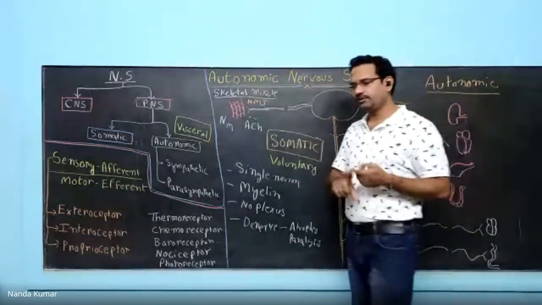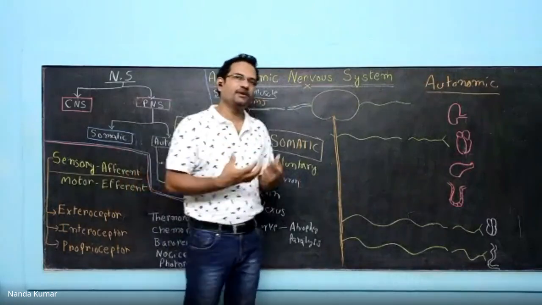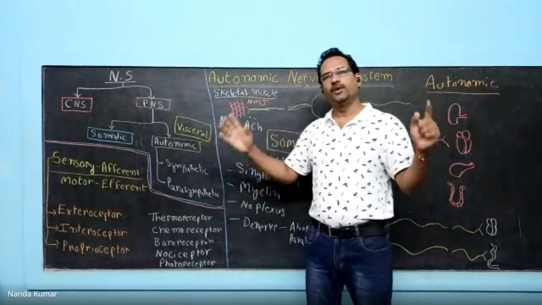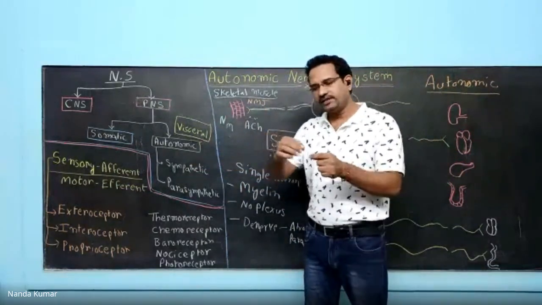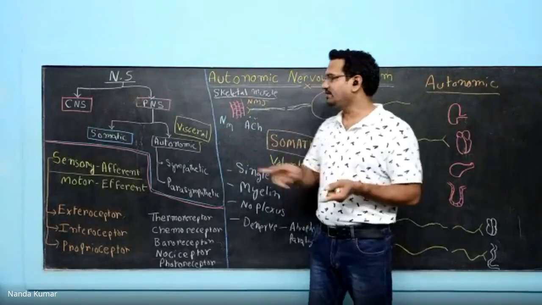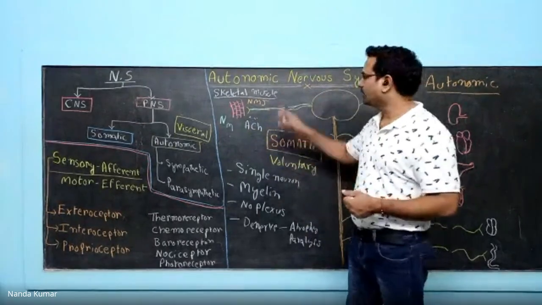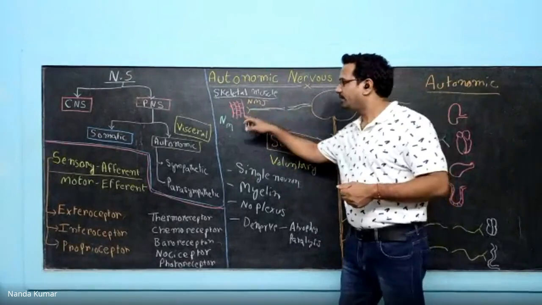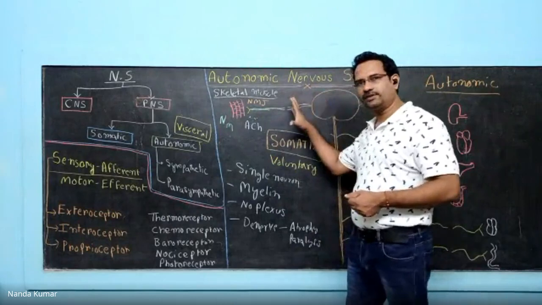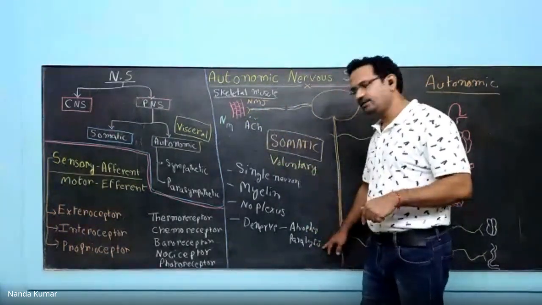So one more thing. Neuron cells cannot multiply. At the time of birth, whatever number of neurons we have, the same number of neurons stays till the end of our life. The only thing is the length is increased or synaptic connections are increased. But as such, neuronal division is not there. So once a neuron is lost, it is lost forever. So this is what happens in paralysis. A neuron is cut and the neuron is supplying a particular skeletal muscle. If the connection is cut, no information comes from the central nervous system and the muscles will not work. And slowly they will undergo atrophy. That is what results in paralysis.